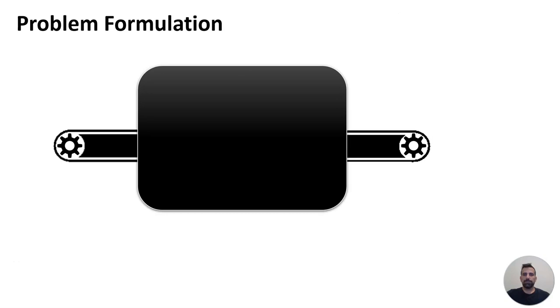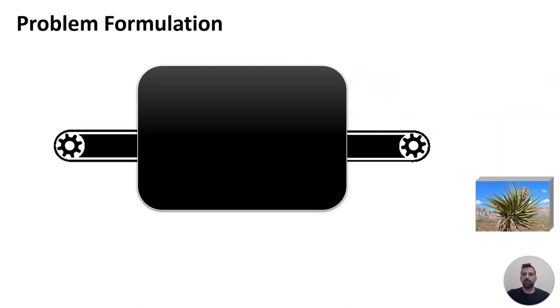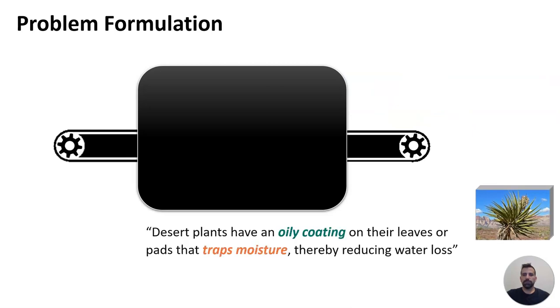Now let's define the problem. Given a corpus of documents written in natural language, imagine that a user, an engineer or designer, inputs a challenge they have. For example, collect water from midair. In response, the system provides a list of sentences, ranked in order of relevance. These sentences serve as potential sources of inspiration. More specifically, we are looking for sentences describing an organism facing a similar challenge to that of the engineer, like trapping moisture, and potentially the strategy it uses to overcome it.